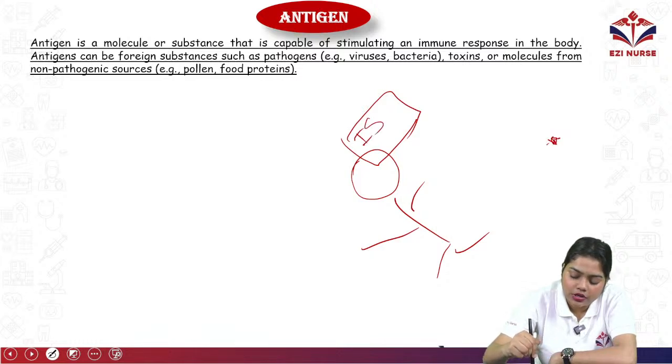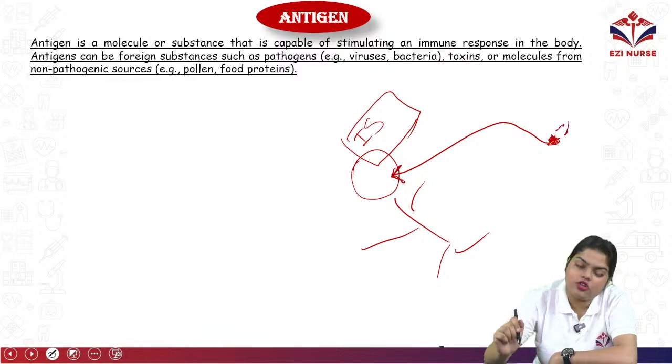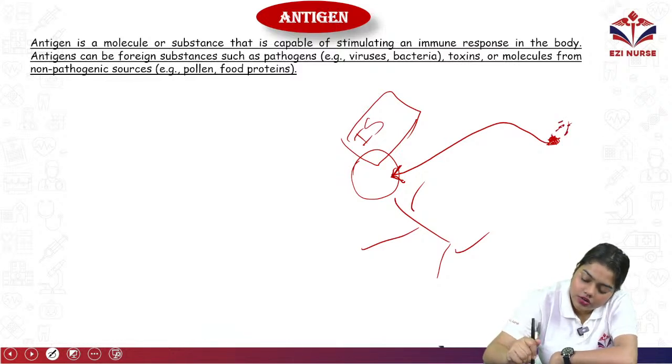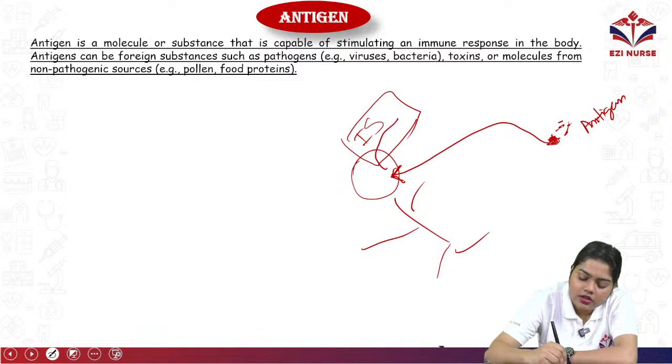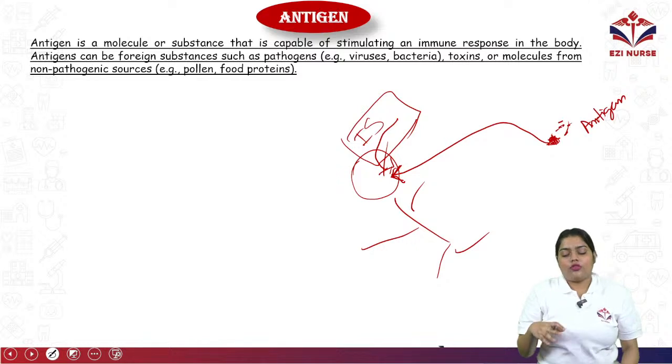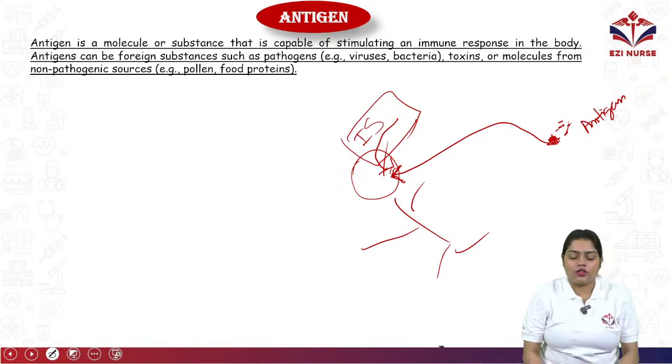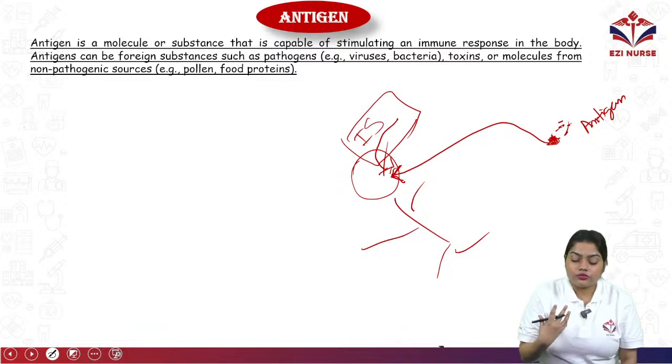Now a pathogenic microorganism is trying to enter into your body. So this microorganism or this particular toxic particle is called an antigen, and the protein or the response from the system that responds to it is called an antibody.